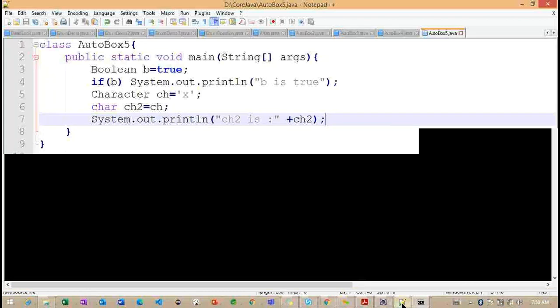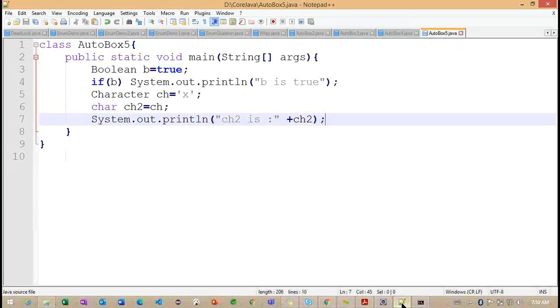Basically, we only need to understand here how this particular conversion is happening, auto boxing as well as auto unboxing. So this is very important, we need to understand here. Getting the point. This is all about converting primitive data types into objects, and in the same way converting objects into the primitive type here. So here one more example I want to provide. This is the final example for this particular auto boxing and auto unboxing.